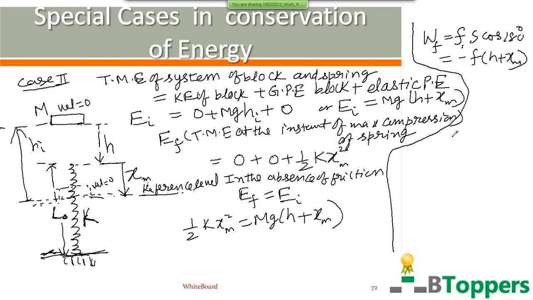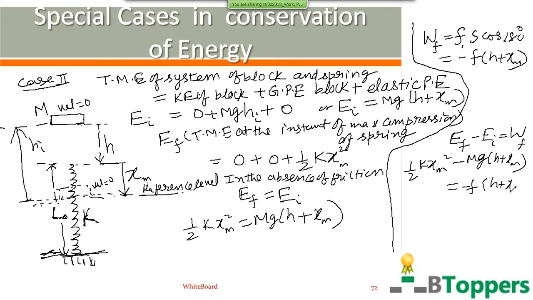In such cases, if friction is present, then change in the total mechanical energy of the block and spring, you can write as work done by friction force on the block, in case the block slides between two vertical rails before compressing the spring. So EF we can write half k xm square, and EI equal to mg into h plus xm, and WF we write minus f into h plus xm. From this, you can calculate the maximum compression of the spring if the height h is given, k is given, and magnitude of friction is also given.